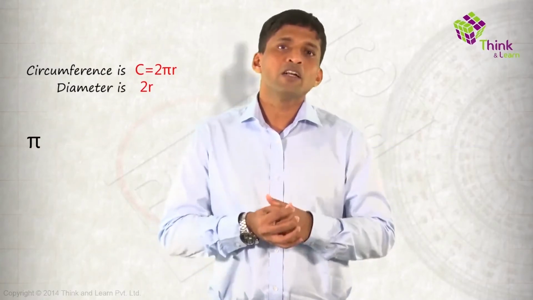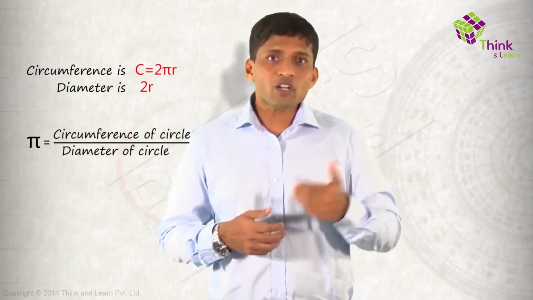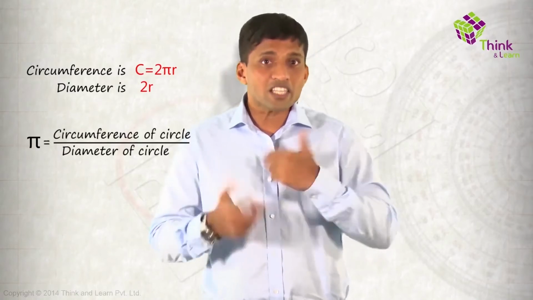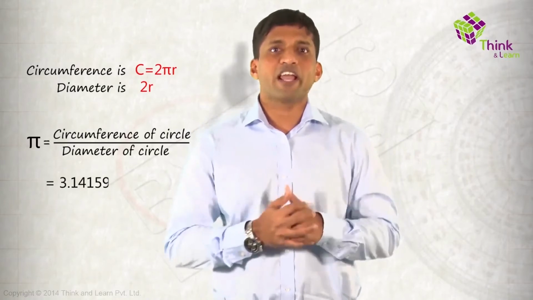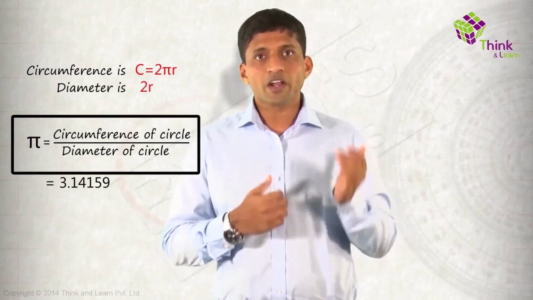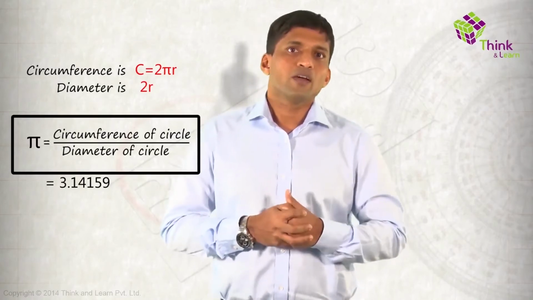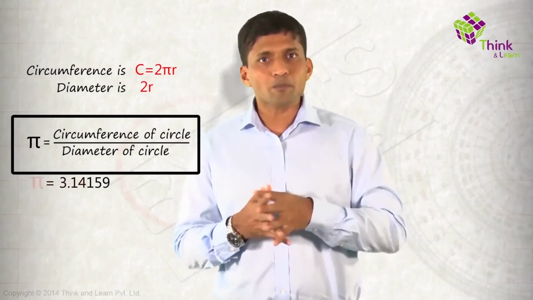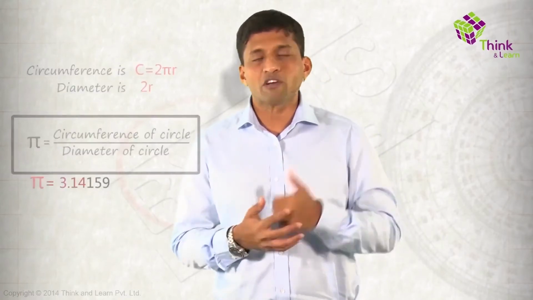Pi is nothing but the circumference of a circle divided by the diameter of the circle, rather than just memorizing pi values as 3.14159. I am sure all of you know the pi value at least up to 2 digits, which is 3.14, which is required when you are solving questions.